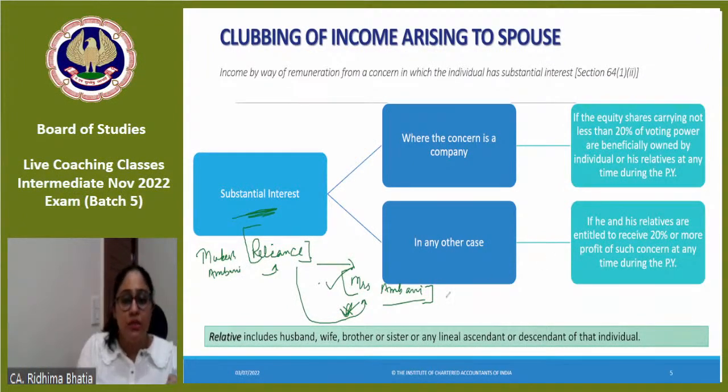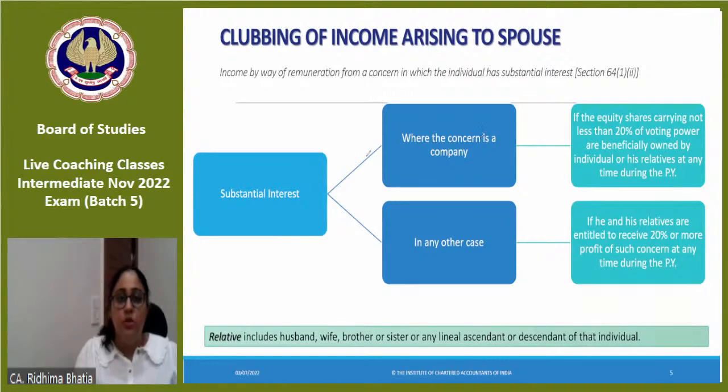Now you will ask, okay, first 1 second. So, अब substantial response क्या हुआ?